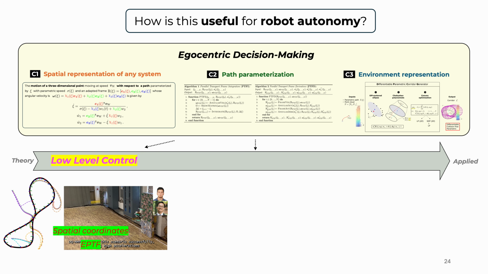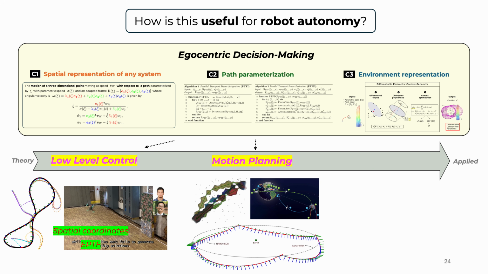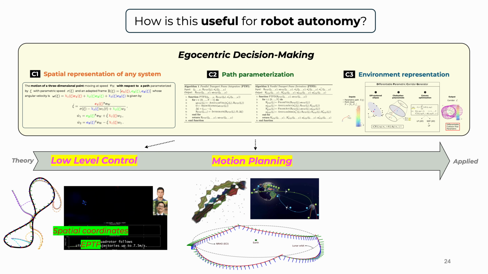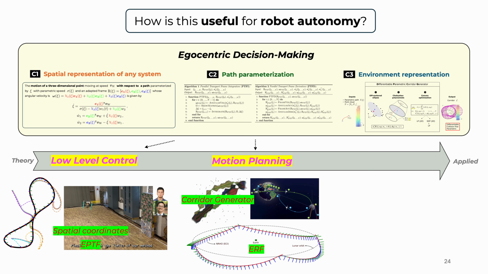The second group of work that maybe benefited from my contributions was motion planning. During my PhD, we wrote a few motion planners that leveraged some of the ideas that I've been introducing. These were applicable both to robotics and to space exploration. Starting with robotics, we leveraged the corridor generator in order to introduce the notion of volume into the planning aspect. And on the side of space exploration, a fun project was the one where we parameterized the near rectilinear halo orbit around the moon with the ERF moving frame.